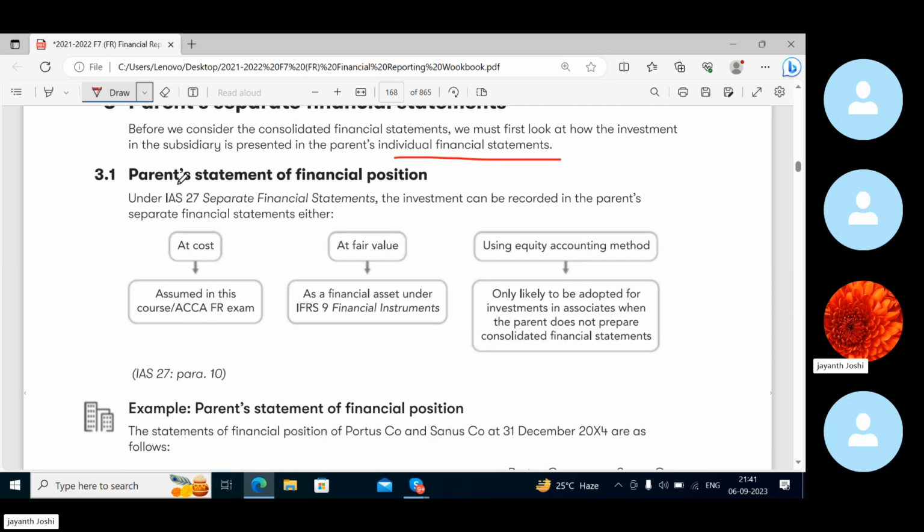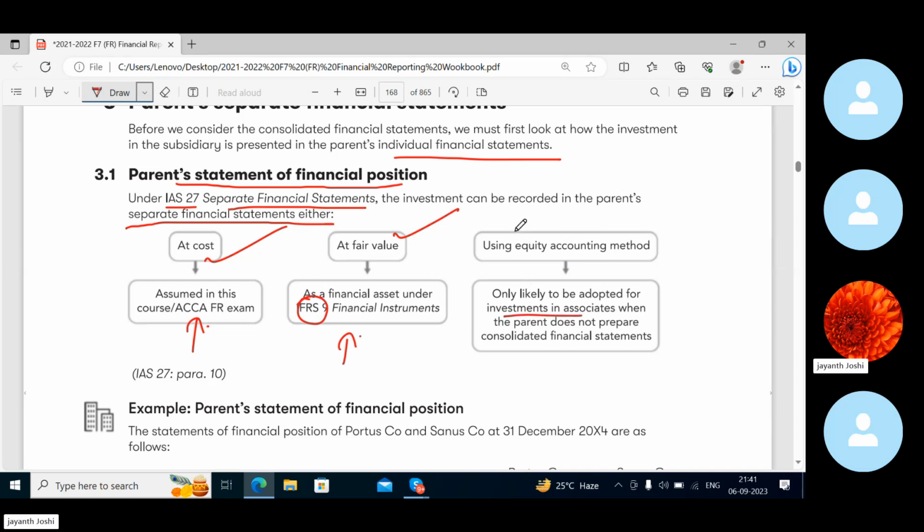Under International Accounting Standard 27, separate financial statements, the investment can be recorded in the parent's separate financial statements either at cost or at fair value as a financial asset under IFRS 9, or using the equity method, which is likely to be adopted only for investments in associates.